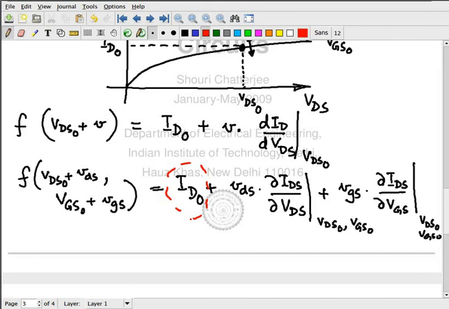You apply IDS0, you need not apply VDS0 and VGS0, they will happen automatically. You force a certain current to go through the MOSFET, that's going to bias the MOSFET, it will set up VDS0 and VGS0 for you, and then you do the rest. Then you apply the small signal on top of the large signal. So we can do it in two ways: you can apply the voltage, you can apply the current.